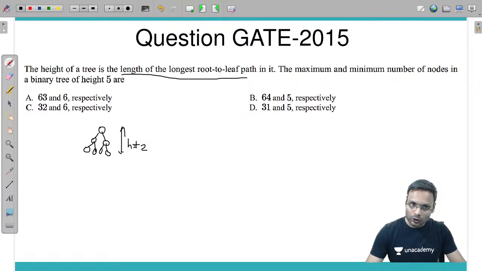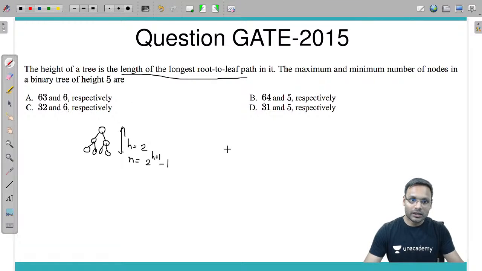With height 2, how many nodes are there? Maximum 1, 2, 3, 4, 5, 6, 7, which is 2 to the power h plus 1 minus 1. So with height 5, the maximum number of nodes is 2 to the power 6 minus 1, which is 63.